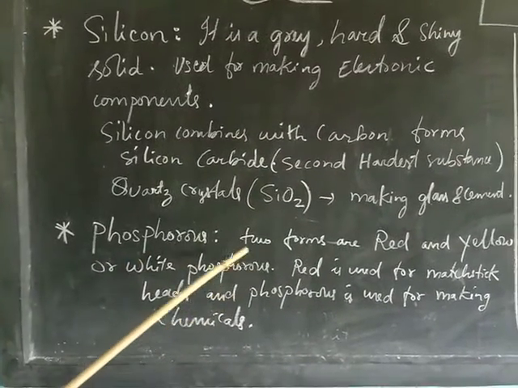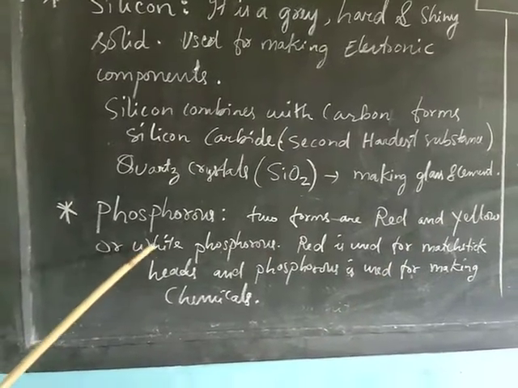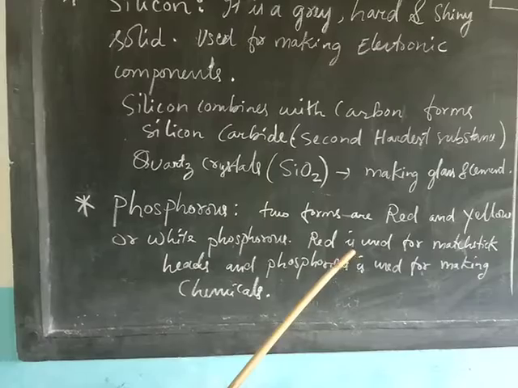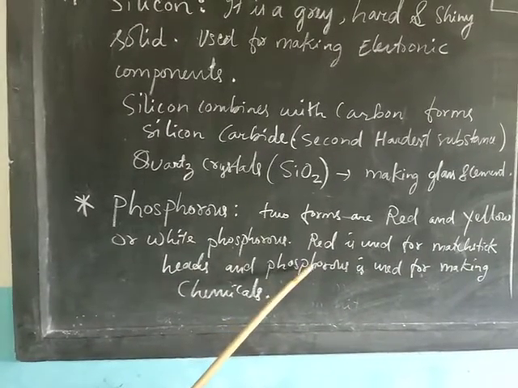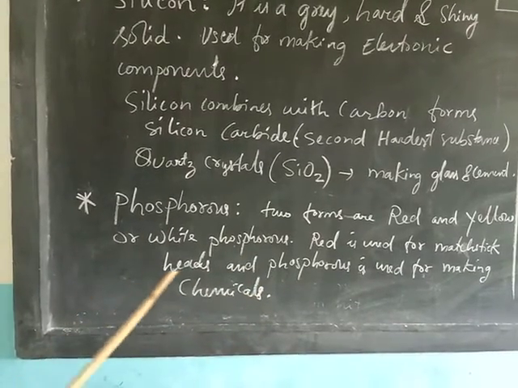Phosphorus. There are two forms of phosphorus, red and yellow or white phosphorus. Red phosphorus is used for making matchstick heads, and generally phosphorus is used for making chemicals, fertilizers, etc.